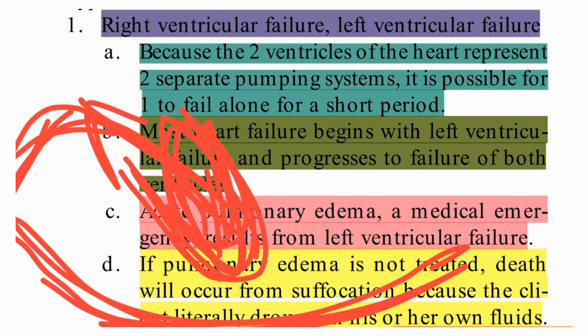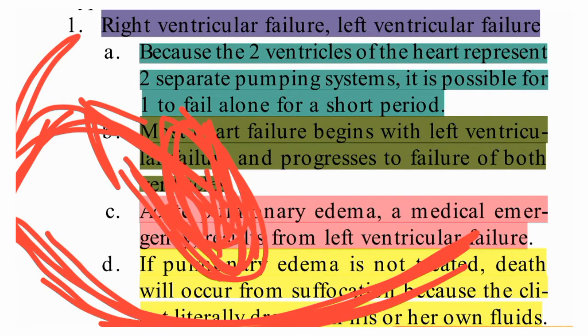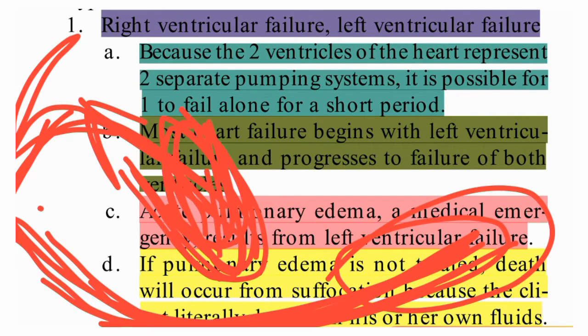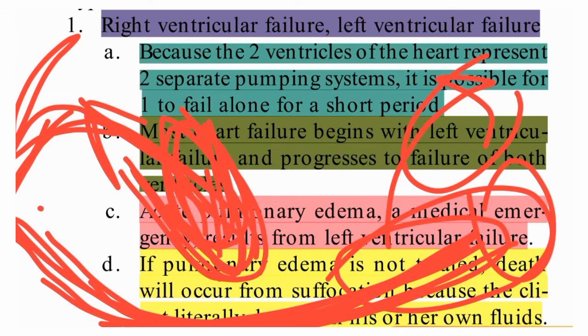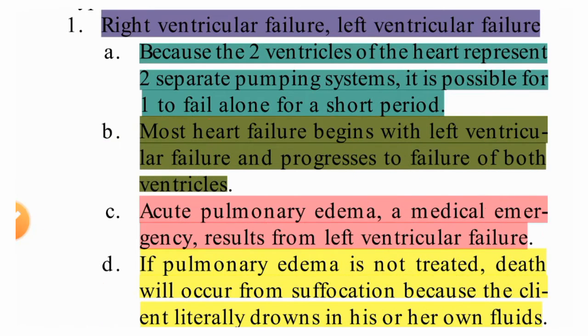That means body fluid accumulation will be there in the upper side of the body and lower side of the body. Mainly you can see fluid accumulation in the fingers, hands and legs, and that is called edema, if right ventricular heart failure is there.